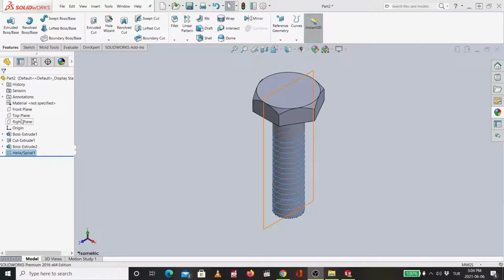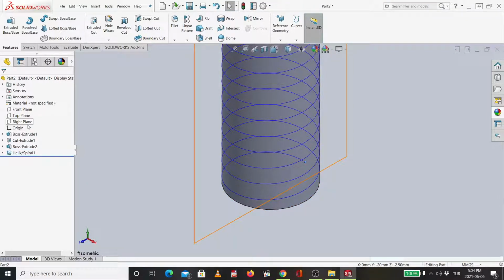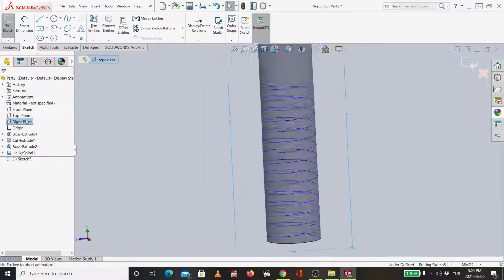So now I will choose the right plane, not front. I will choose the right plane because if you look carefully, the starting point is this point here. If I start from the right plane, I can start from this point, which is directly on the right plane. The front plane is a bit far, it will be here. So the right plane will start from this point. So I will choose this right plane, sketch, then Control 8.